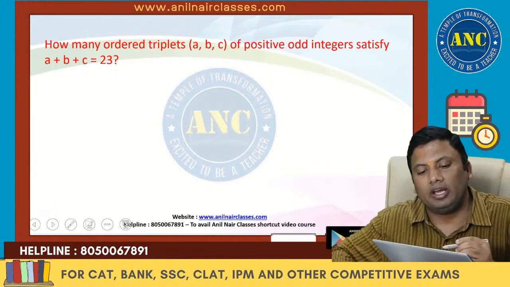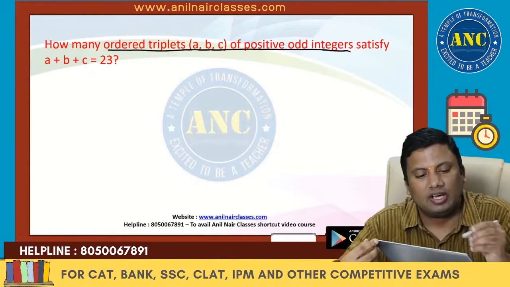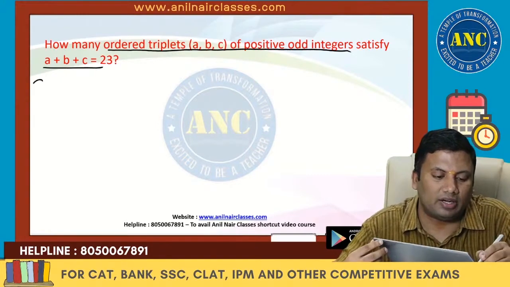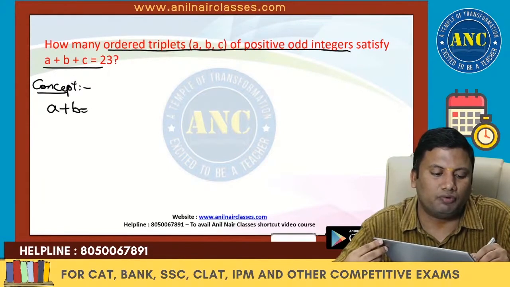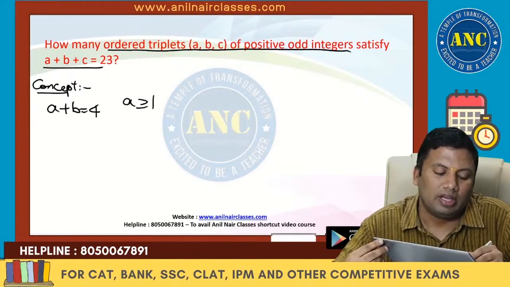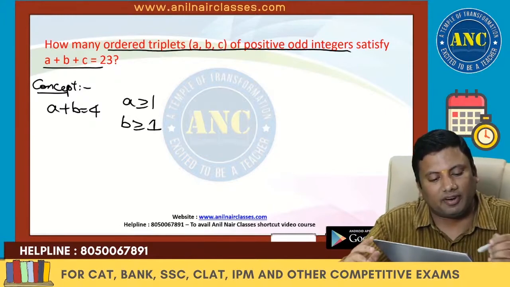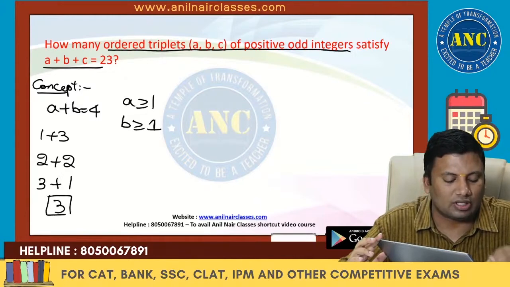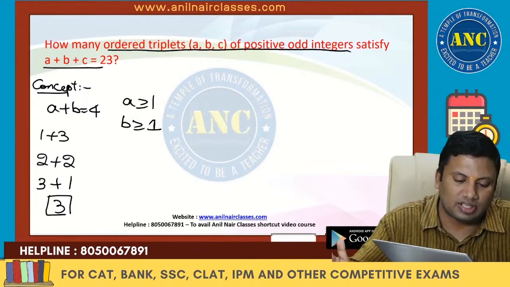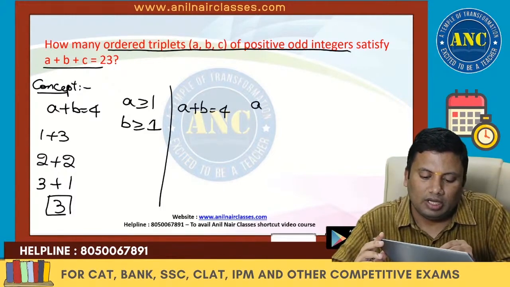Next one, how many ordered triplets of ABC of positive odd integers satisfy A plus B plus C equivalent to 23? Concept. A plus B equivalent to 4, A greater than or equivalent to 1, B greater than or equivalent to 1. If the variables are starting from 1, generic solution is 1 plus 3, 2 plus 2, 3 plus 1. Totally how many solutions did I get? Positive integral solutions, 3.